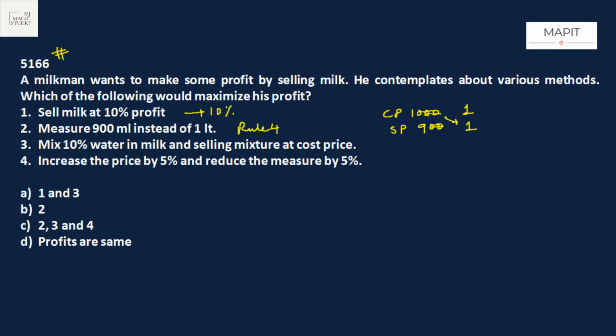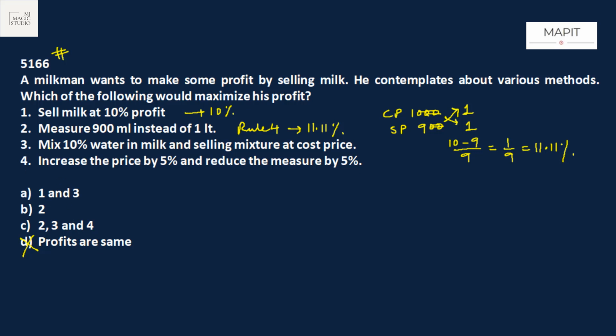His profit percentage, using rule 4, would be 10 minus 9 by 9, that is 1 by 9, which is 11.11%. In the second case, if he is selling at cost and measuring only 900 ml instead of 1 liter, then he would be making a profit of 11.11%. That means the option that profits are the same is out of the question.